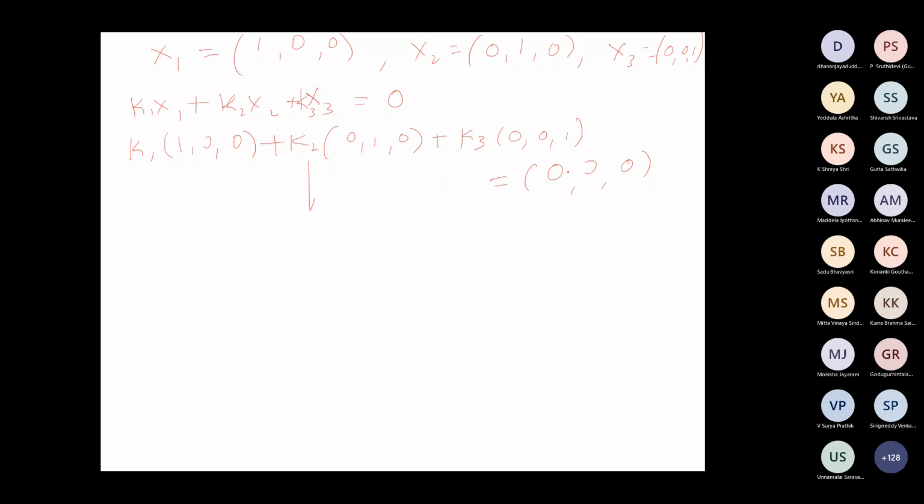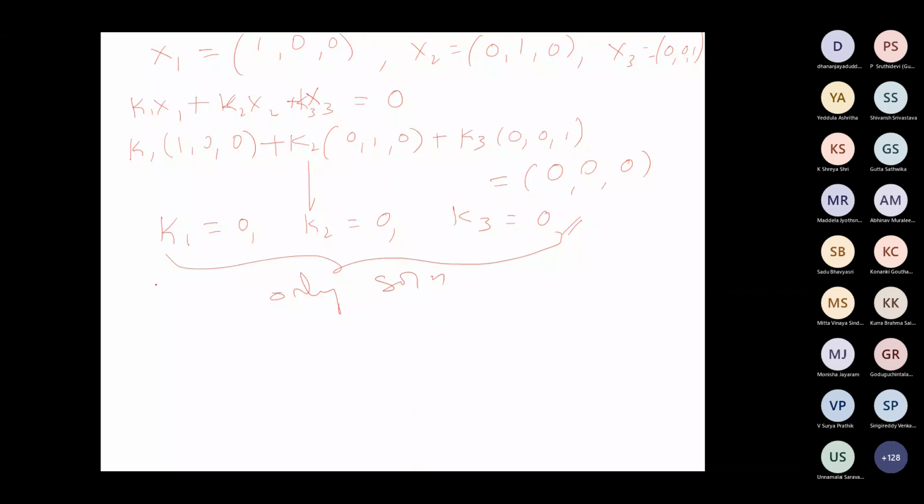Okay, 0 means the zero vector, that's all. So it should be 0 0 0. Now tell me, what do you get if you simplify this? What you will get? k1 equal to 0, k2 equal to 0, k3 equal to 0. This is the only solution, no other solution. You can't get another solution here, because 1 into k1 is the first component. In the second one you will have 0, in the third one you will have 0. So that is k1 equal to 0. Similarly, you will get k2 equal to 0. So this is the only solution.